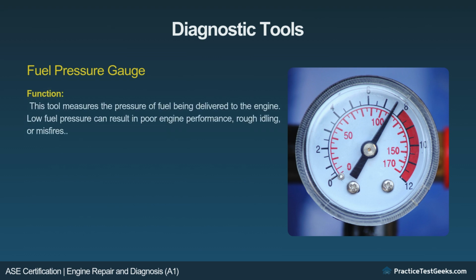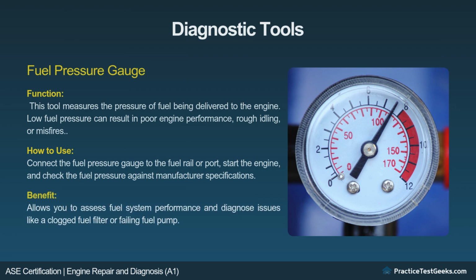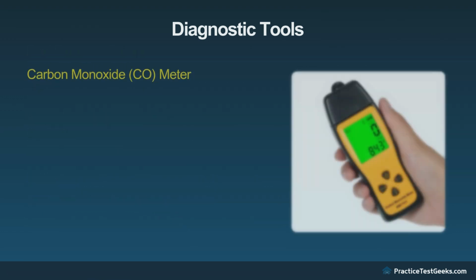Fuel pressure gauge. Function: this tool measures the pressure of fuel being delivered to the engine. Low fuel pressure can result in poor engine performance, rough idling, or misfires. How to use: connect the fuel pressure gauge to the fuel rail or port, start the engine, and check the fuel pressure against manufacturer specifications. Benefit: allows you to assess fuel system performance and diagnose issues like a clogged fuel filter or failing fuel pump.